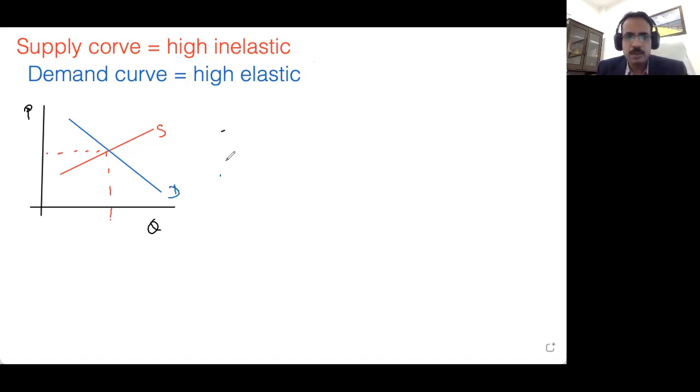Now, what is given in this problem is a little different. Let us again draw that the supply curve is highly inelastic. What does that mean?